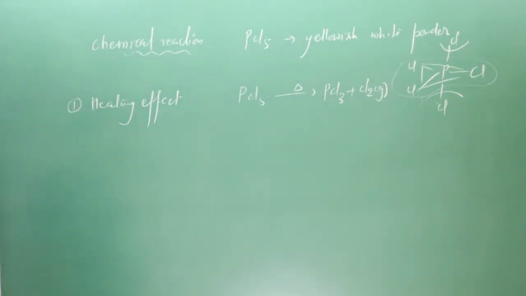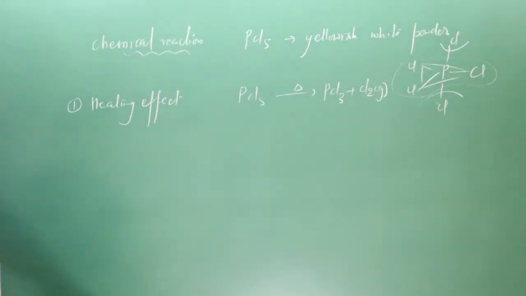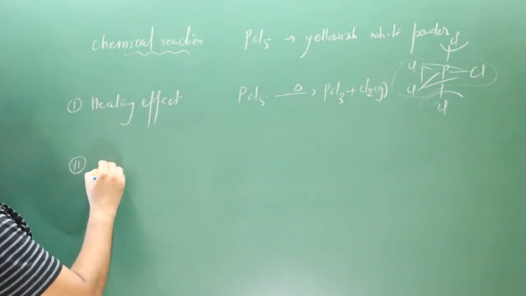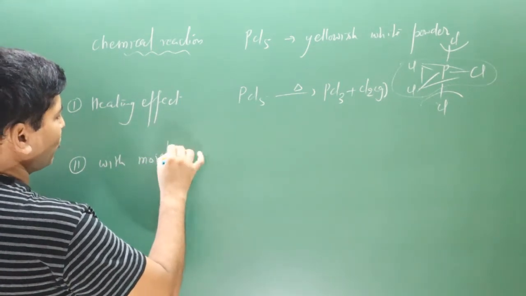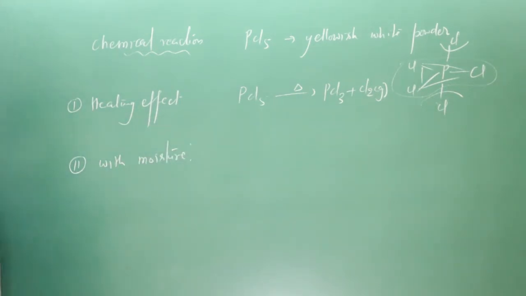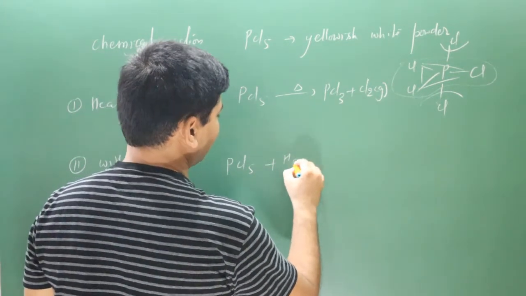So easily it decomposes, and these two Cl present in axial position are removed very easily. Okay. Second, we have reaction with water, with moisture. So moisture present in air, it can react very easily. Now pay attention very carefully. We have PCl5 reacting with water.